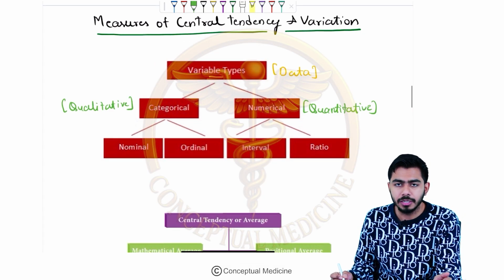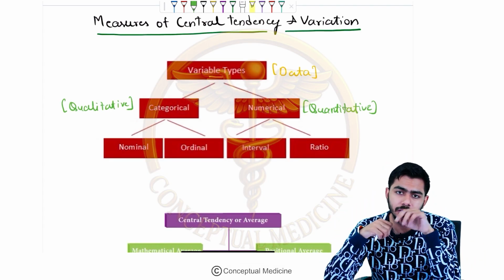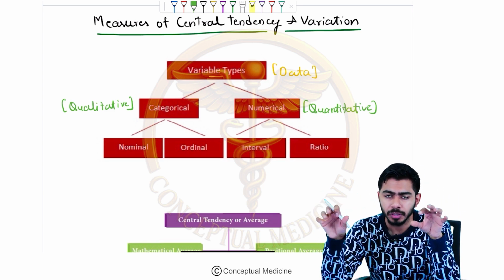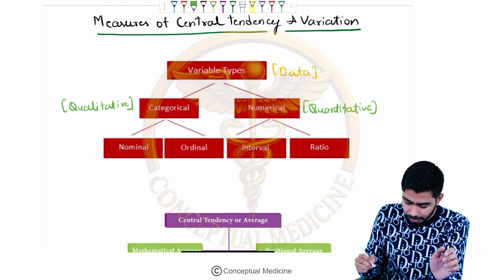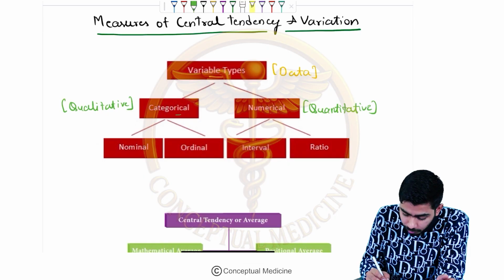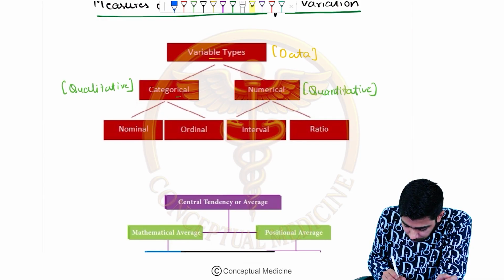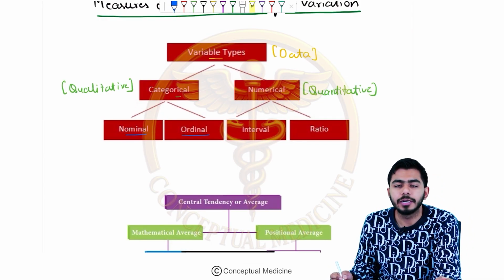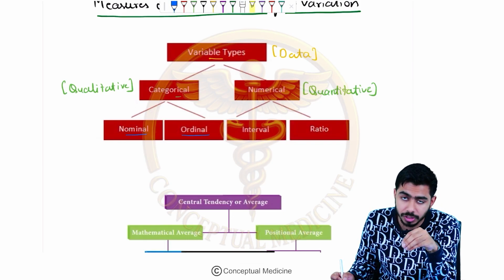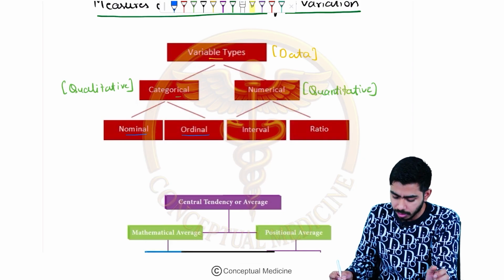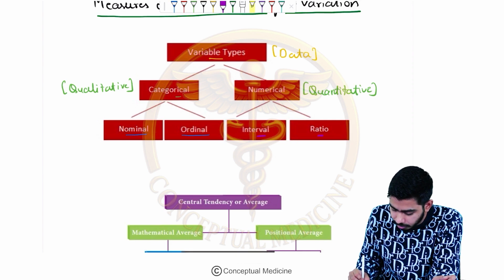Then I told you about the data scale, right? If you talk about data scale, guys, here we have sub-categorization in the qualitative category and the quantitative category. Qualitative is also called categorical, quantitative is also called numerical. Categorical is divided into two further types: the nominal and the ordinal data scales. So please do remember nominal and ordinal data scale in the categorical, that is the qualitative category. Quantitative is the numerical, where we are talking about the interval and the ratio.